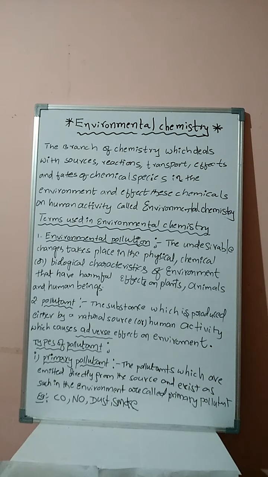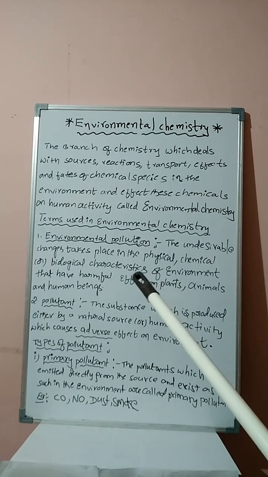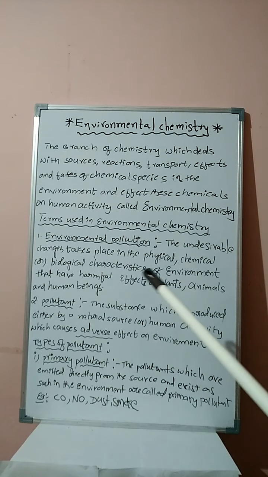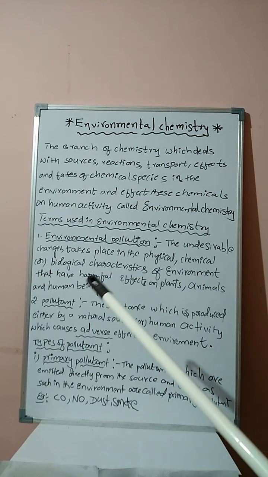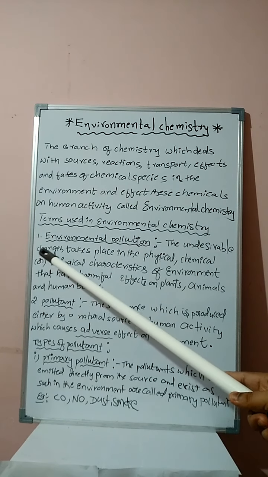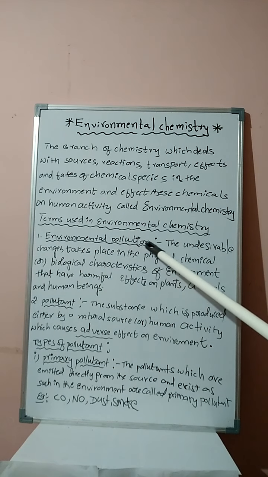Okay students, next one, terms used in environmental chemistry. There are some terms, students, that we are using in environmental chemistry, and we are discussing them one by one. Like this, some terms are there: environmental pollution, pollutant, types of pollutant, contaminant, source, sink and receptor. One by one we are discussing. First term, students, environmental pollution.